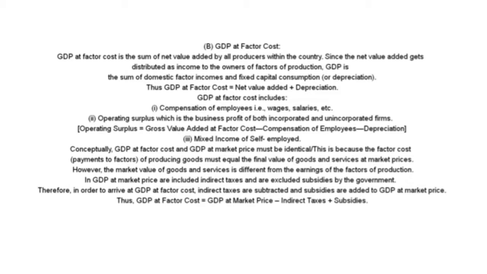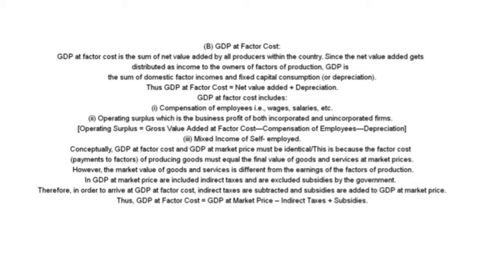Conceptually, GDP at factor cost and GDP at market price must be identical. This is because the factor cost of producing goods must equal the final value of goods and services at market price. However, the market value of goods and services is different from the earnings of the factors of production. In GDP at market price, indirect taxes are included and subsidies by the government are excluded.